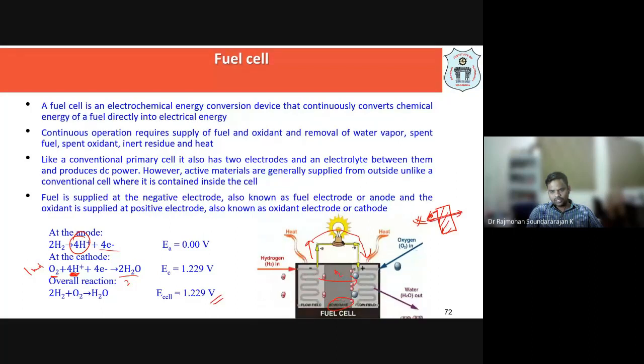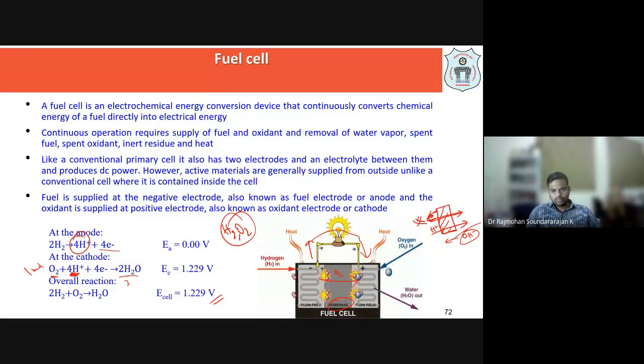Only these H plus ions are allowed to go across this membrane, or sometimes OH minus ions pass across a membrane in a different type of fuel cell. So when you consider simply a hydrogen oxygen fuel cell, this is what is happening.